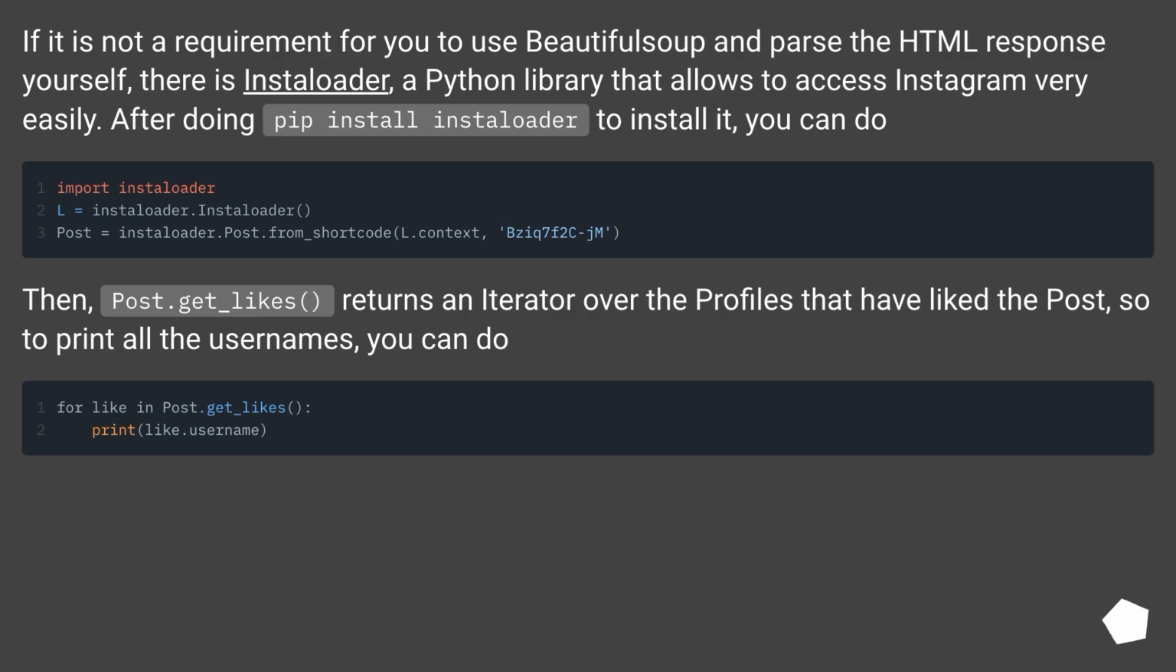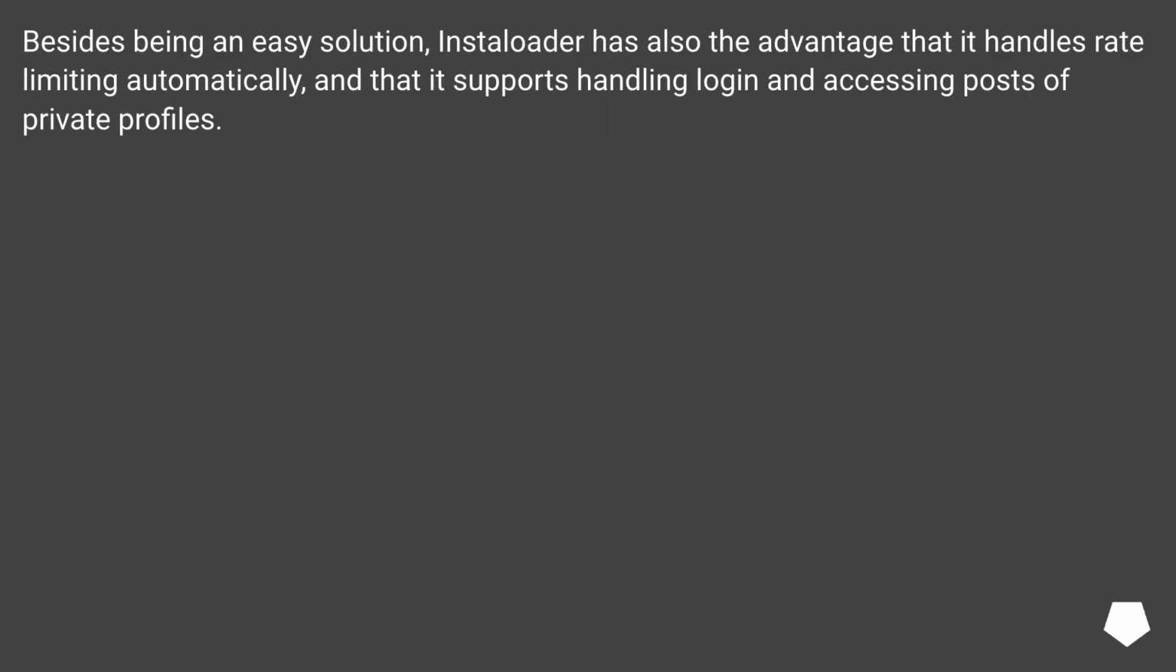Then, post.get_likes returns an iterator over the profiles that have liked a post, so to print all the usernames, you can do. Besides being an easy solution, Instaloader has also the advantage that it handles rate limiting automatically, and that it supports handling login and accessing posts of private profiles.